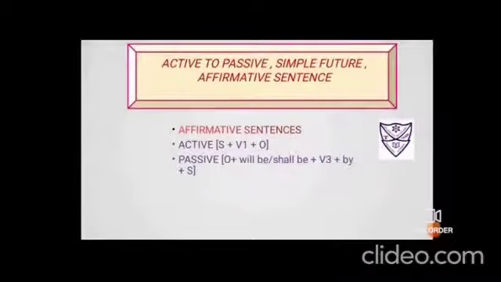Active to passive, simple future, formation of affirmative sentences. So active voice will have subject, then the verb will be in its first form and then the object. So it will be subject plus will or shall plus verb's first form and then object. Passive voice, as you know that object is to be brought ahead with will or shall, will be adding only one word, that is be. Okay, and then third form of the verb and then by and then the subject.